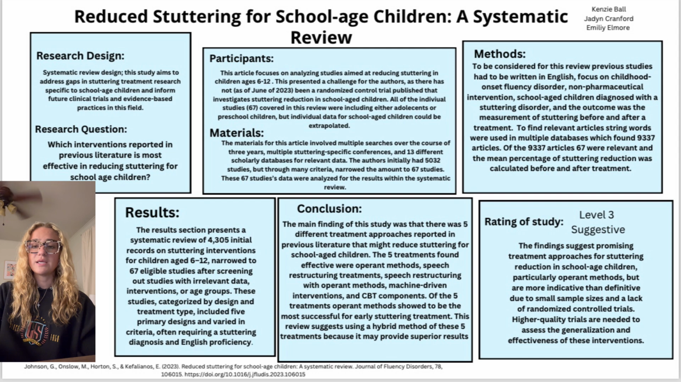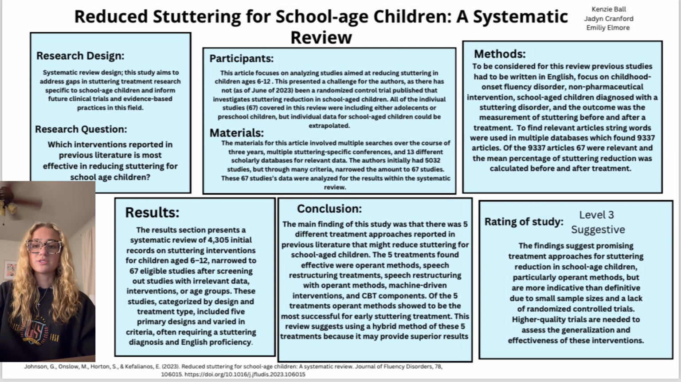For our methods, to be considered for the systematic review, the following criteria needed to be met. The studies had to be written in English. They needed to focus on childhood onset fluency disorder and trial a non-pharmaceutical intervention designed to reduce stuttering. Participants were school-age children diagnosed with a stuttering disorder, and the primary outcome of the research was a measure of stuttering before and after a treatment.